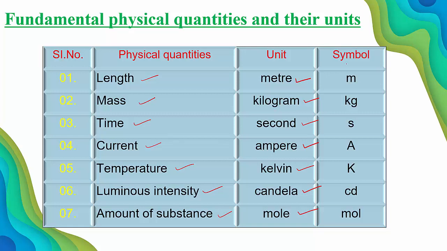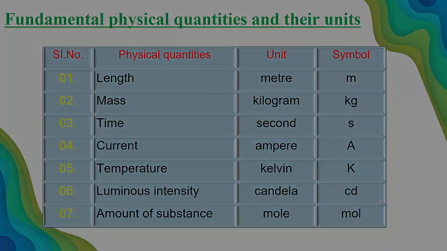So in short, what is the symbol of these units? Meter, simply we can write directly M. M indicates meter. Kg indicates kilogram. S indicates second. Don't write SEC, this is completely wrong. Either you can write S or completely you have to write second. Then capital A indicates ampere. Capital K indicates Kelvin. CD indicates candela. MOL, mole, indicates amount of substance. So these are the 7 physical quantities in the SI system, right?